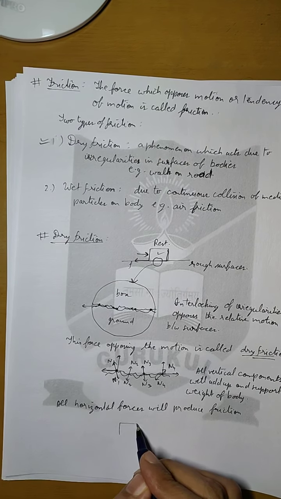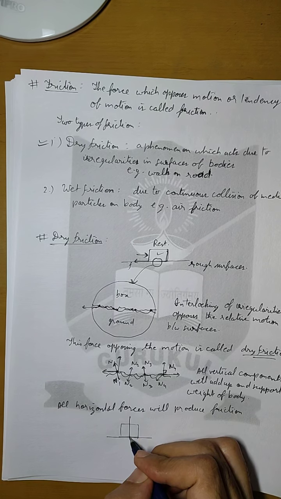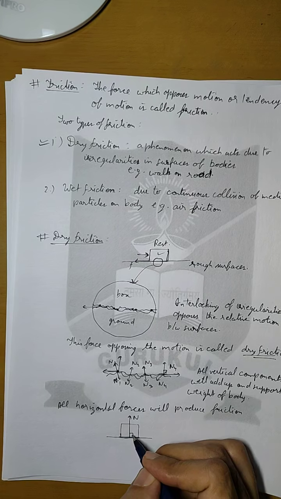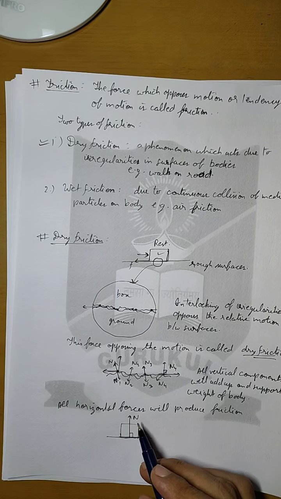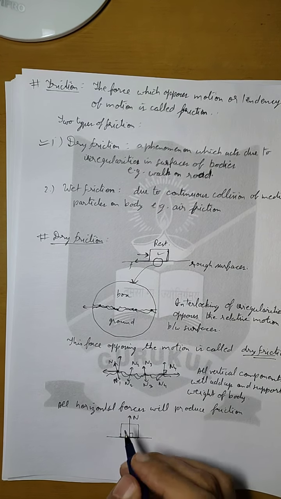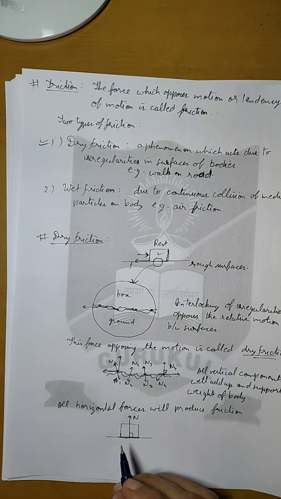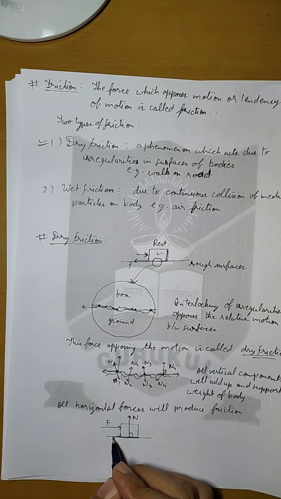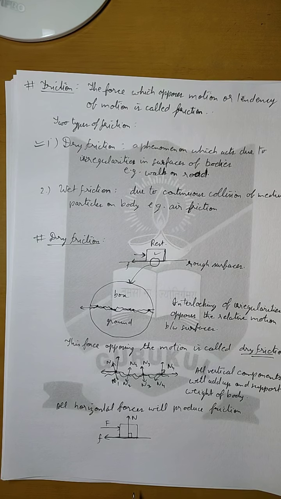So if there is a body kept on the surface, then there will be a vertical component which will be offered by the ground in vertical direction. This component will support the mg of the body which is in downward direction. So this normal component that we have already studied in previous videos, it will support the weight. And if the body is at rest, if there is no force applied on the body, then the friction will be zero, there will be no force in the horizontal direction. But suppose if we start applying force, then these horizontal components will act towards this direction as a reaction because of third law of Newton, and that will be the friction F.